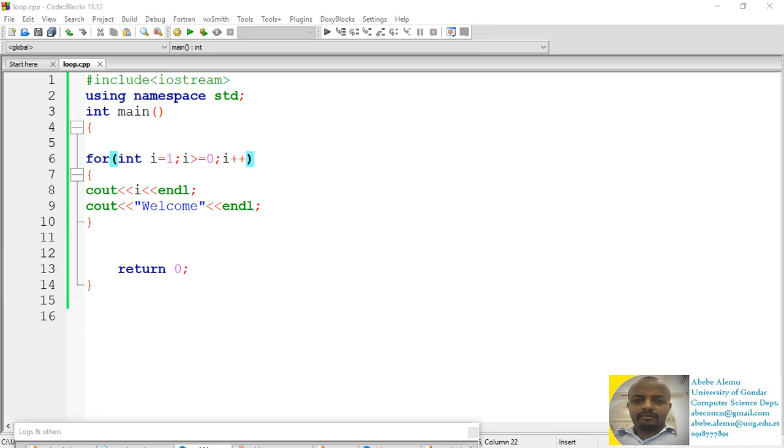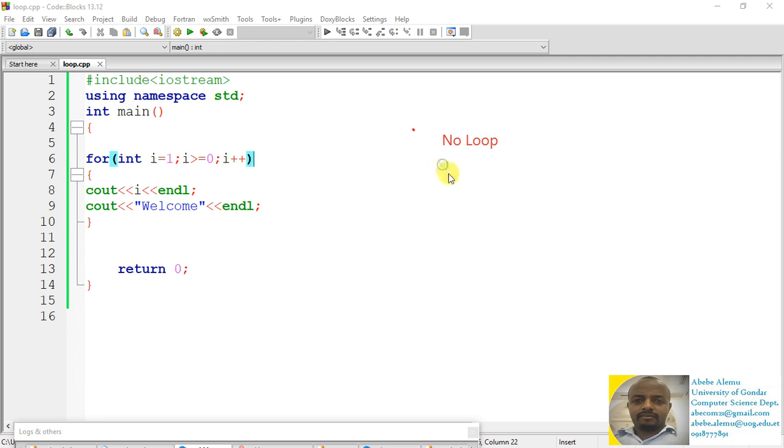So whenever you deal with the for loop, you have to make sure that you don't add the no loop point.